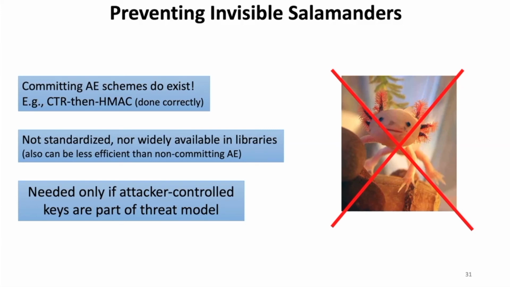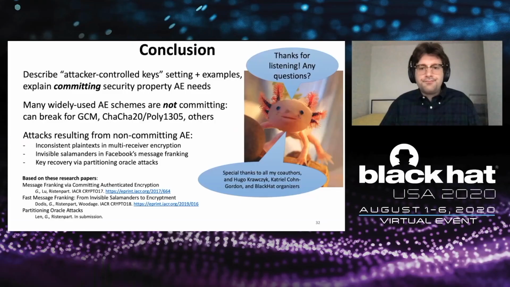Finally, let me just conclude this section on preventing these attacks by saying that you don't need committing AE unless attacker-controlled keys are part of your threat model. So I don't want anybody to rush home after seeing this talk and immediately change your TLS cipher suites to remove these fast AE schemes like GCM or ChaCha20-Poly1305. They are perfectly safe for use when keys are hidden and random enough. They simply need to be used with care or not used at all in settings where attacker-controlled keys are a problem.